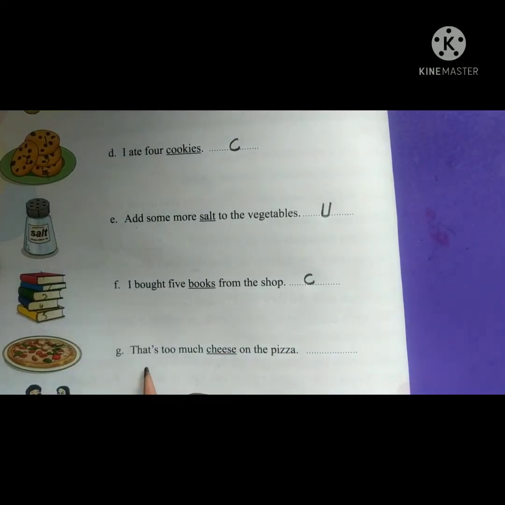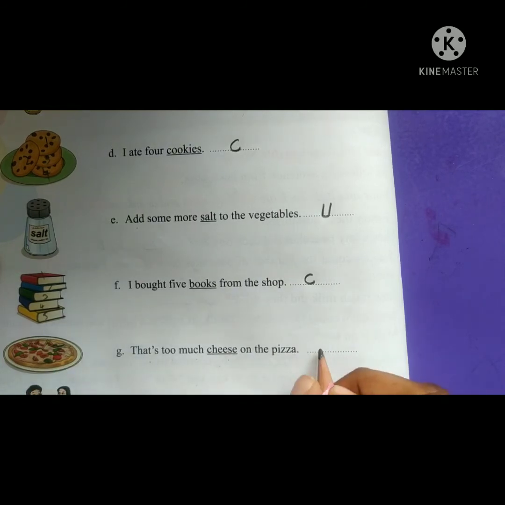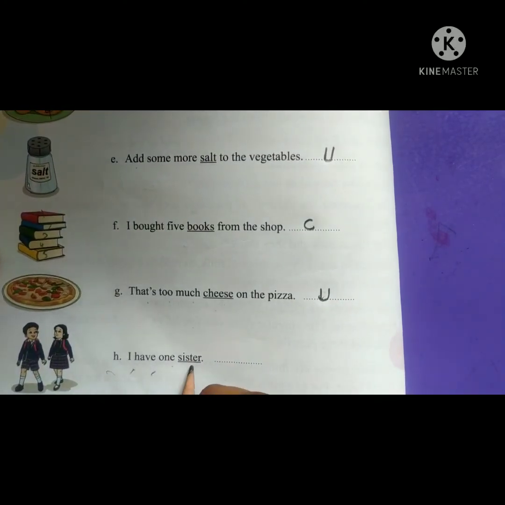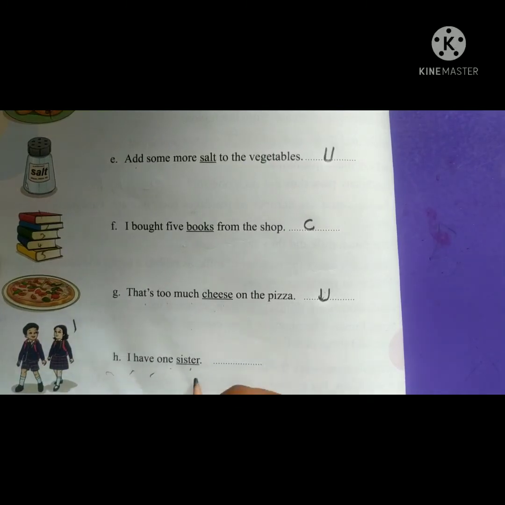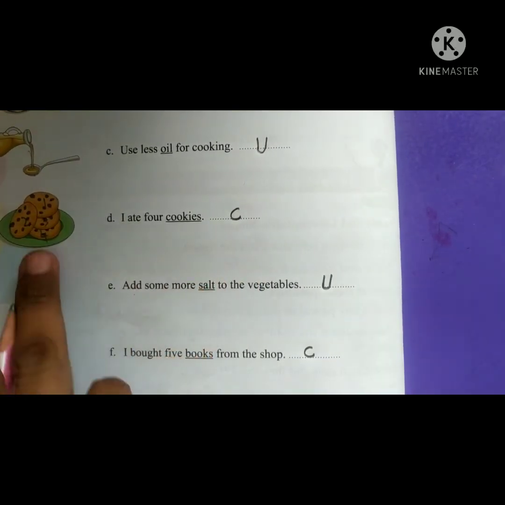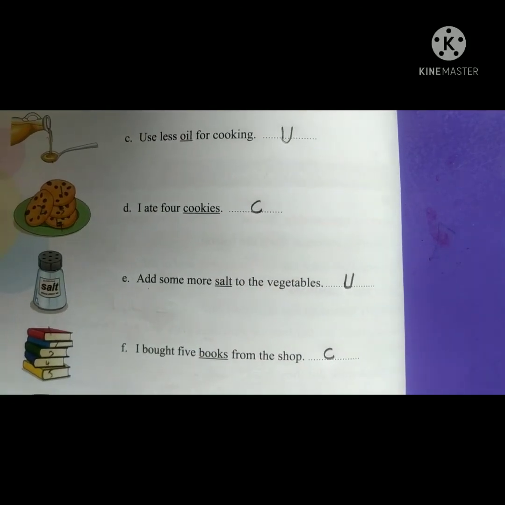We can count it. That's too much cheese on the pizza. They have spread the cheese. Can we count the cheese? We can measure in grams. Okay, it comes in grams, kg. But we can't count number 1 cheese, 2 cheese, like this. So it is uncountable. I have 1 sister. How many sisters? 1 sister. So it is countable. See children, the things which we can count, they are countable. The things which we cannot count, they are uncountable. Bye.